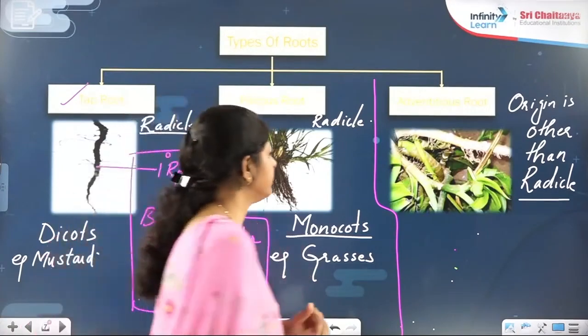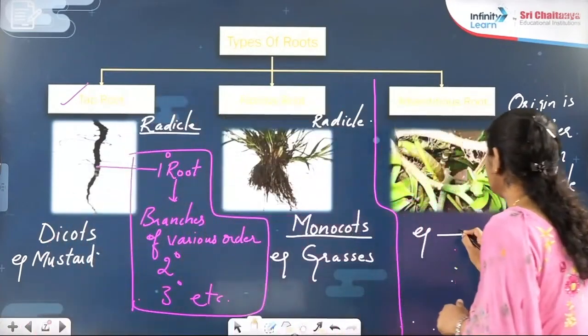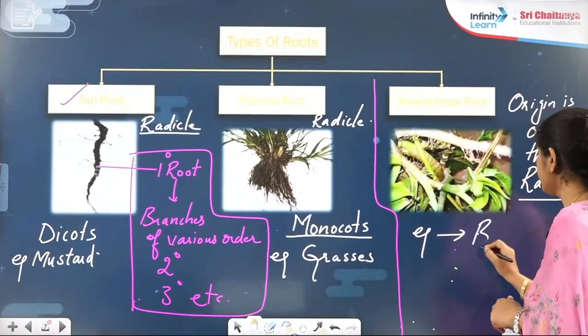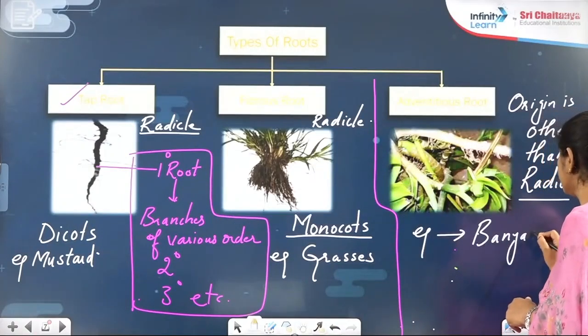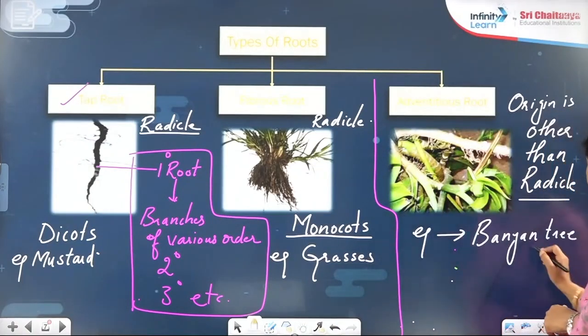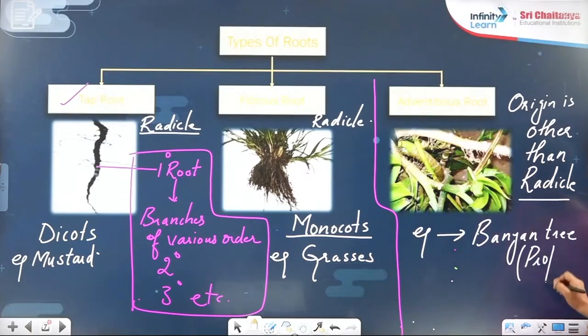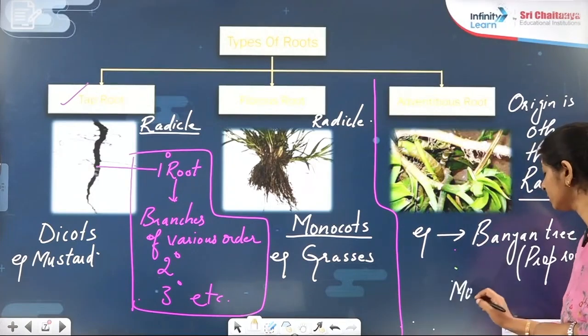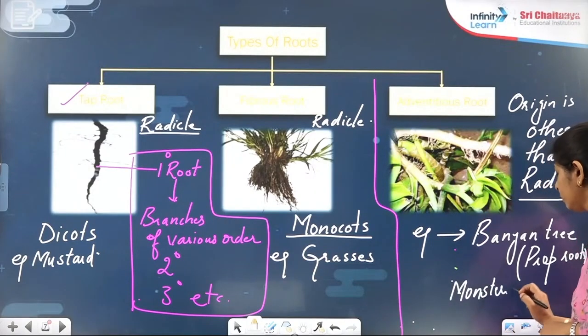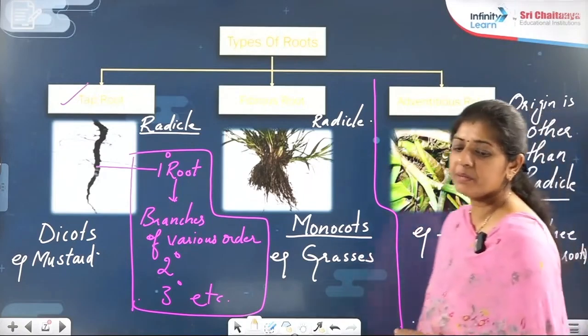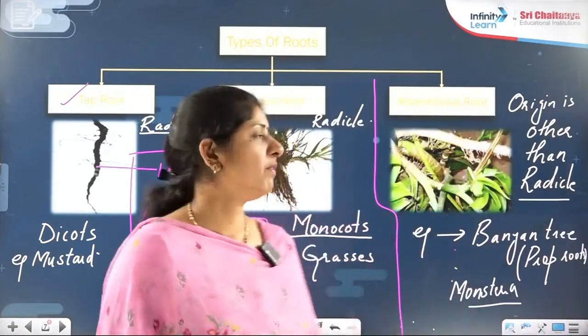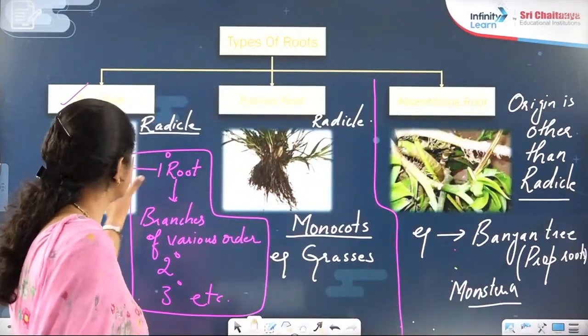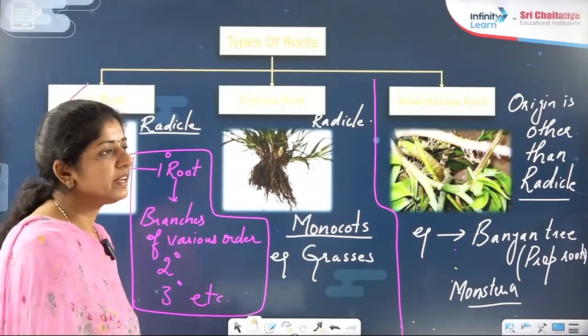So what examples have they given over there? Like in case of the banyan tree, you have what type of root? Prop roots, right? Even in case of the monstera, you will find that. Some examples are given in your NCERT book, right? So do remember the diagrams and which category each belongs to.